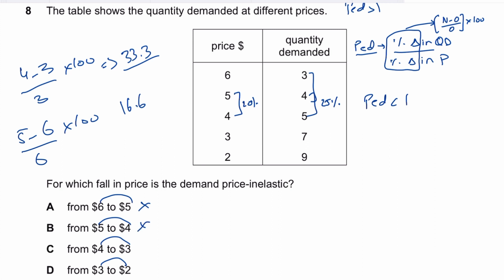From 4 to 3, you again take it, it's 2 divided by 5 times 100, so the answer is 40% change in quantity demanded, while the change in price is 1 over 4 times 100, which is 25%. So again, the numerator is more than the denominator, so obviously the answer would be greater than 1. So D should be the answer, right?